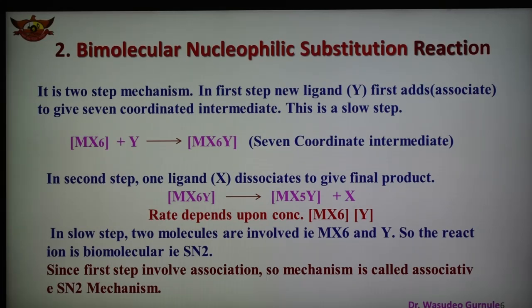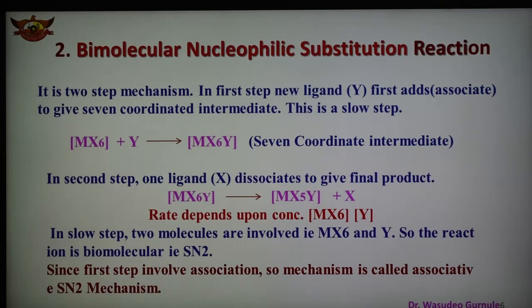Because the first step involves association, this type of mechanism is also known as the associative SN2 mechanism.